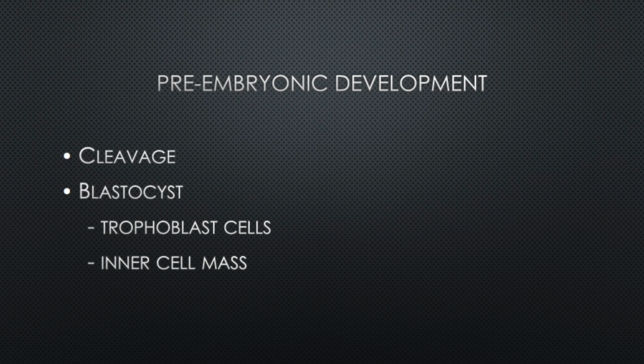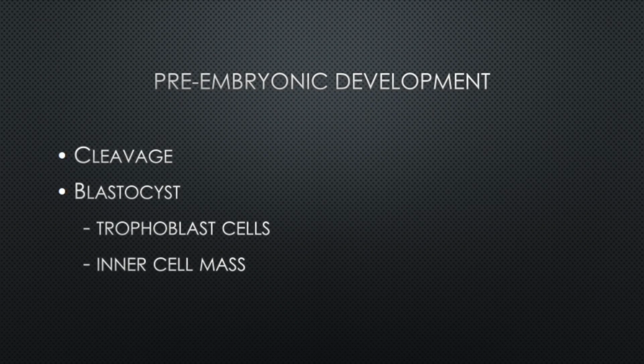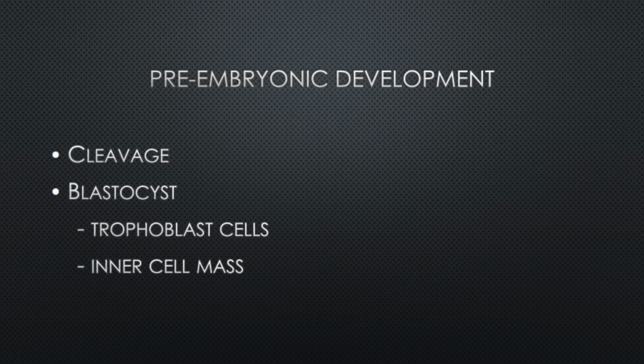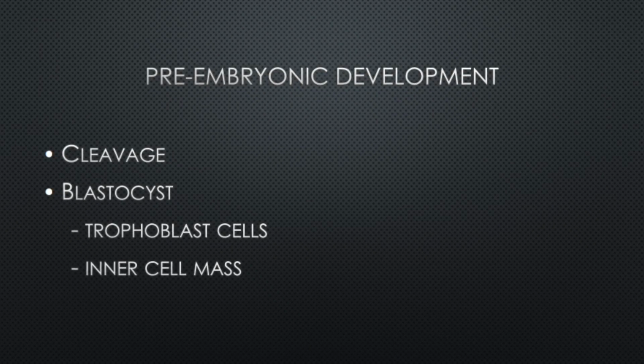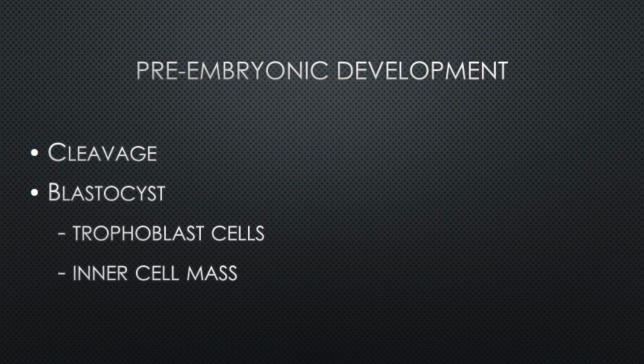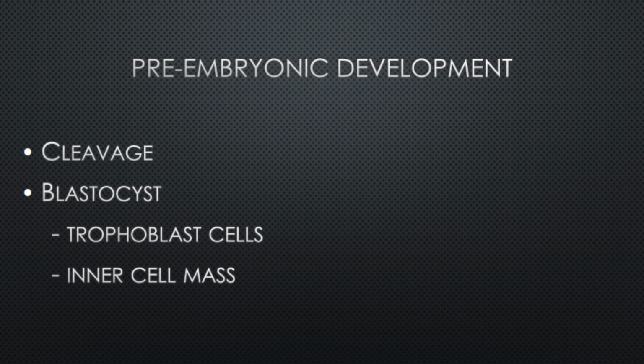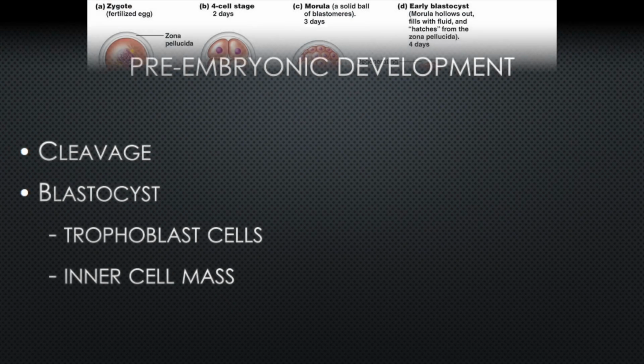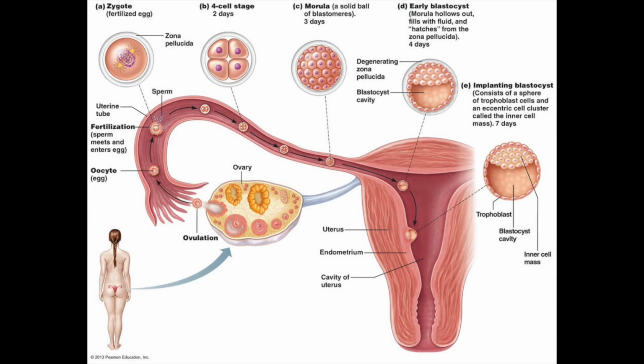The pre-embryonic development begins with cleavage and blastocyst formation. Cleavage is the rapid division without an increase in cellular size. The goal of cleavage is to produce small cells with a high surface-to-volume ratio, which enhances their uptake of nutrients and oxygen and the disposal of waste. It also serves as building blocks for constructing the embryo.